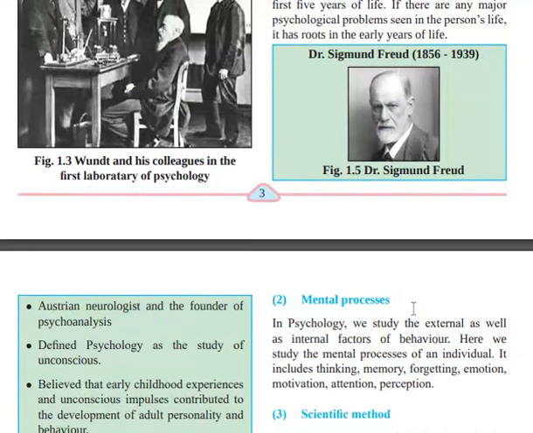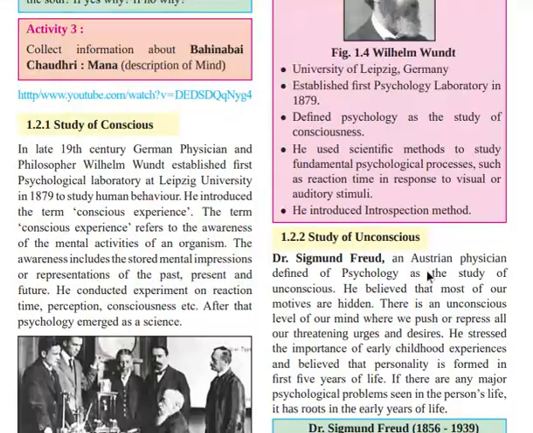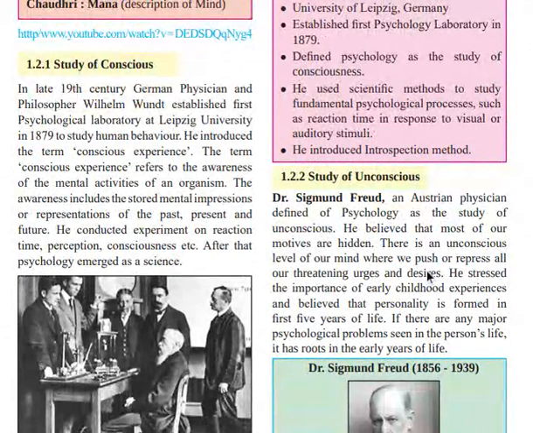Okay, so here is Sigmund Freud, you can see. I'm stopping here, and in the next video we'll continue. So till now we have understood the history of psychology, the study of consciousness and the study of the unconscious. In the study of consciousness, William Wundt established a laboratory at Leipzig University. Sigmund Freud talks about hidden motives, and psychological problems developing in the earlier years. Then soul and mind were rejected by psychologists because soul and mind cannot be seen.